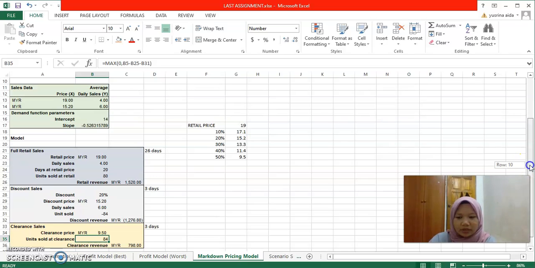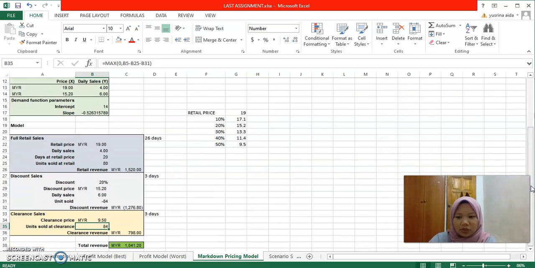For clearance sales, I will get a revenue of 798 ringgit. So the total revenue I will get for retail sales minus the discount sales and the clearance sales is 1,041 ringgit 20 cents.